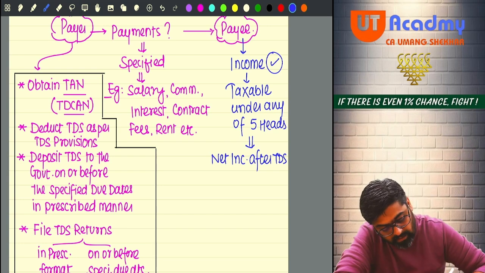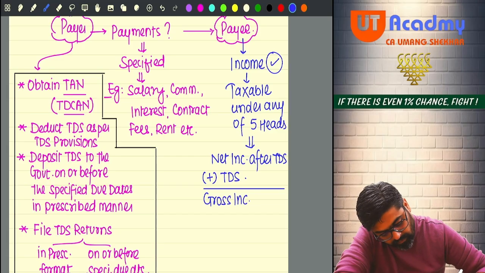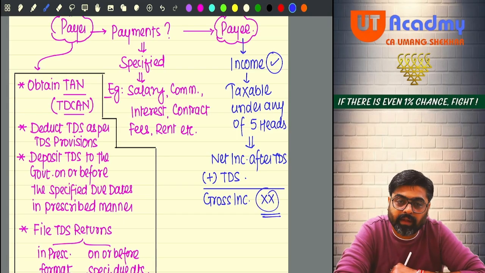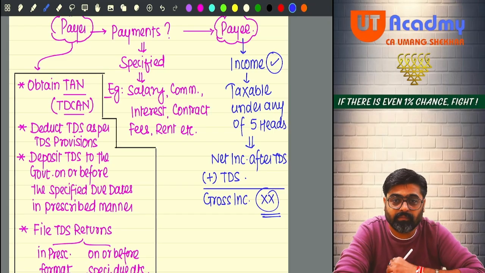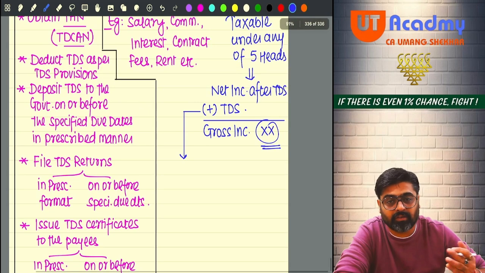But we are telling him to add TDS also. So always the gross income will be shown as taxable under any of the 5 heads as his income, and the TDS which got deducted from his income, which is showing as his income only.